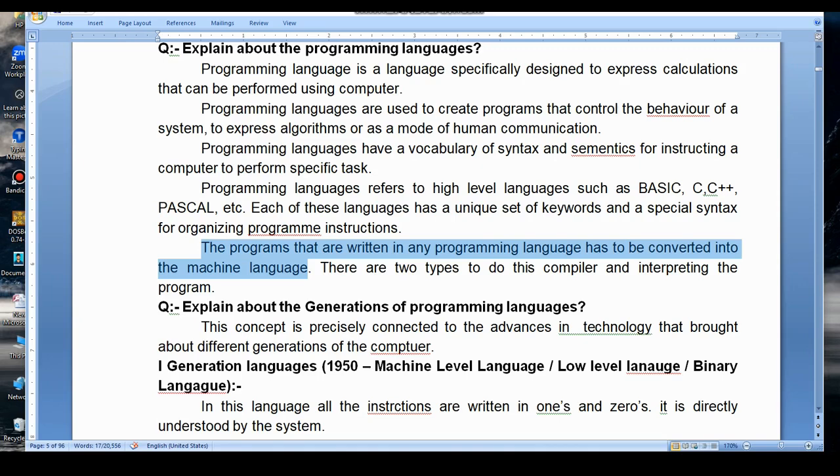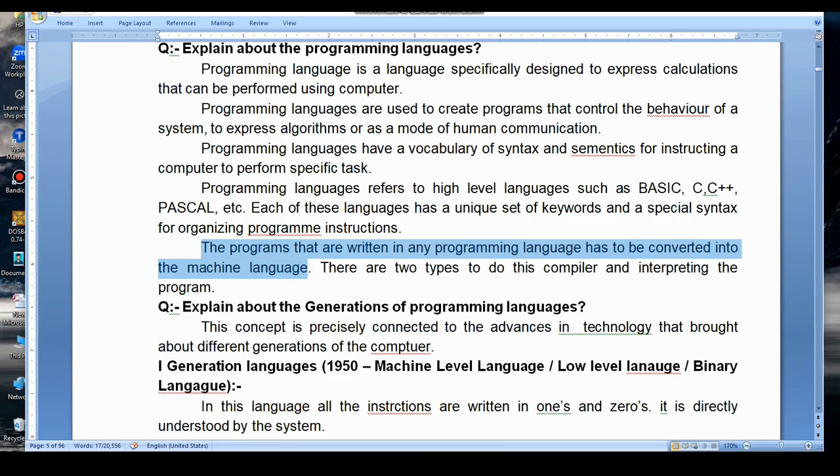So this is the introduction regarding programming languages. Totally, programming languages are languages used to express the calculations that can be performed by the system, to create programs and define the control behavior of the system, to express algorithms, or as a mode of human communication. They have vocabulary, syntax and semantics to write programs, generally to perform a specific task by the system.